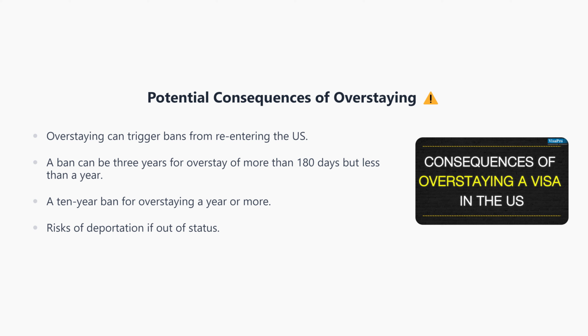Overstaying your visa in the U.S. has significant consequences. Firstly, it can trigger a re-entry ban. This ban can last up to 3 years if you overstay more than 180 days, but less than a year. If you overstay a year or more, you could face a 10-year ban. Additionally, being out of status makes you vulnerable to deportation.